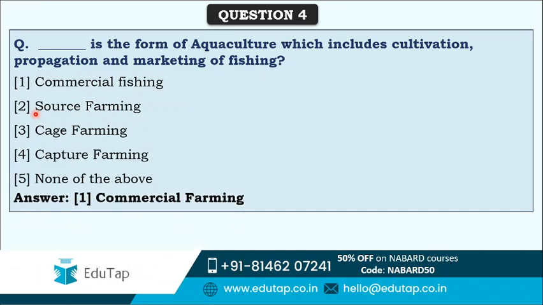Commercial farming is the one in which cultivation, propagation as well as marketing of fishing is done. So please remember that. Source farming and capture farming are not very major kinds of farming. That's why they cannot be the answer. And we already know about cage farming. So the remaining option that we are left with is commercial fishing. You can also relate with the word commercial. Commercial means that we market things, we propagate things. That's why this kind of fishing is known as commercial fishing. So I hope you understand what is commercial fishing.